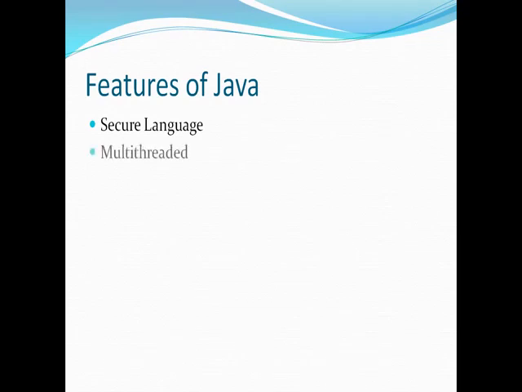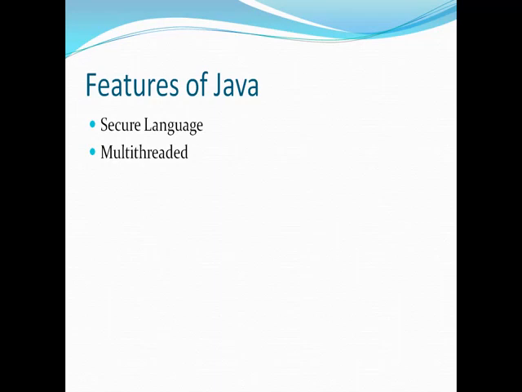Next thing is Java supports multi-threading. What does it mean? A thread is nothing but a lightweight process. Suppose you are working on a computer, and your operating system supports multitasking, which means you can listen to music, as well as make a PPT, and use Microsoft Word, so you can do different tasks at once.